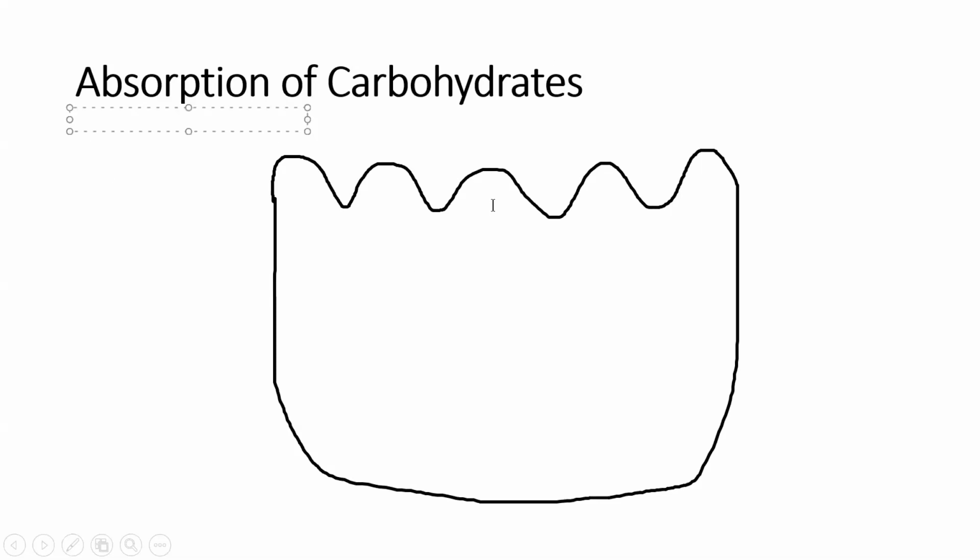So this is an epithelial cell. Here's our lumen of the GI tract, right? So that makes this the apical surface. And then down here, we've got the basolateral surface.